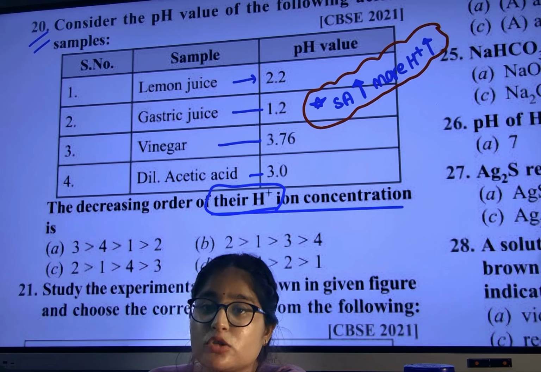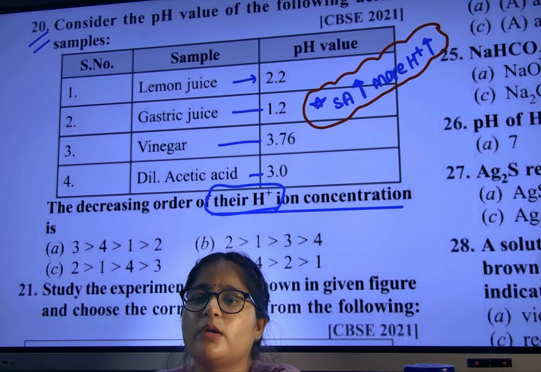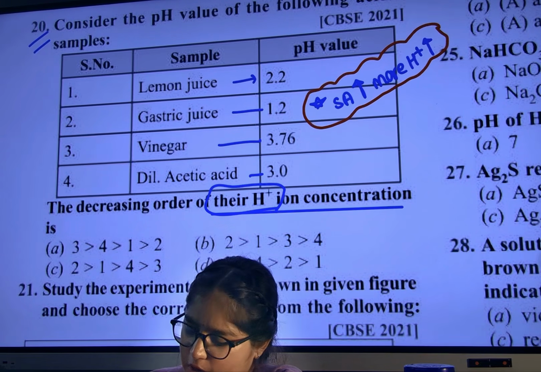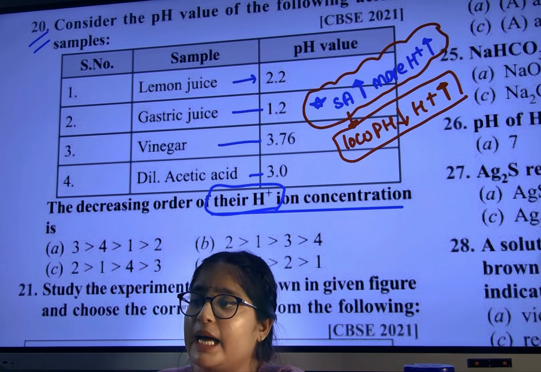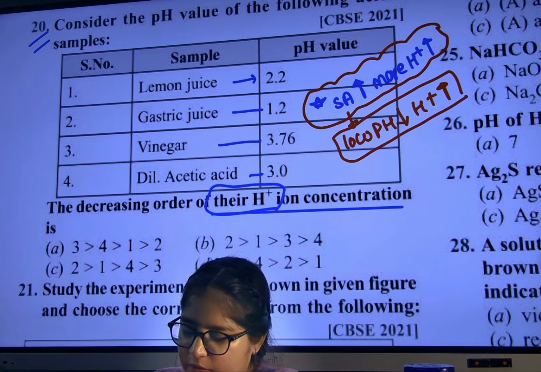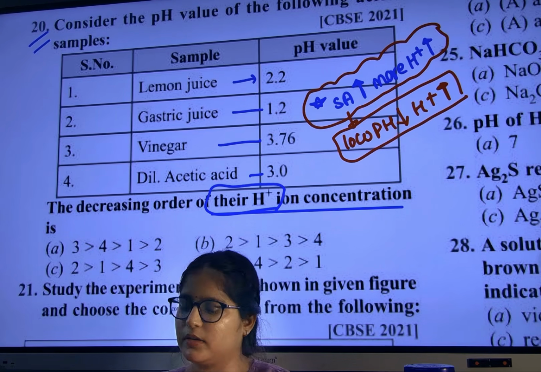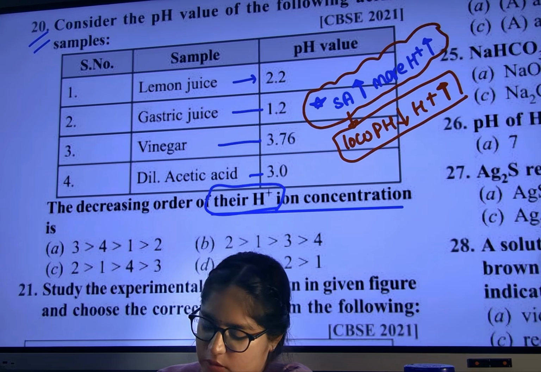Clear? So stronger acid means pH low or high? Low. I have told you. Stronger acid means low pH. So low pH, more H plus. What is the concept? Low pH, more H plus. So tell me, who will have more H plus? C option. Very good. Correct.